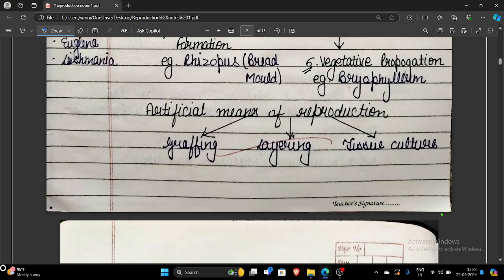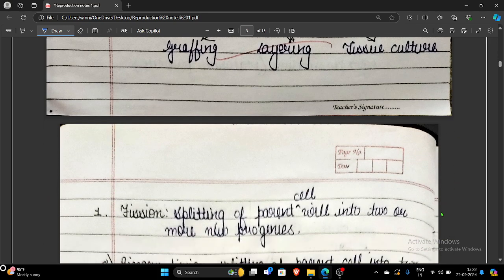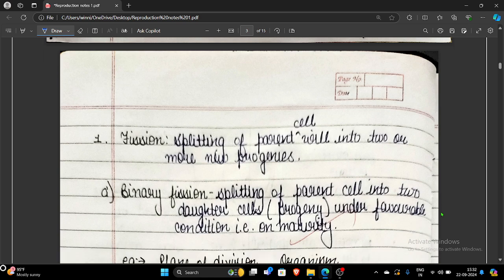Let's come to the natural modes of reproduction. First of all, we have fission. What is fission? Fission is simply the splitting of the parent cell. If the parent is split into two parts, it is known as binary fission. And if it is split into more than two parts, it is known as multiple fission. So in the case of binary fission, what happens? The parent cell splits itself into two daughter cells. And the most important thing is that it occurs under favorable conditions. When the parent matures, it will be divided into two equal parts.